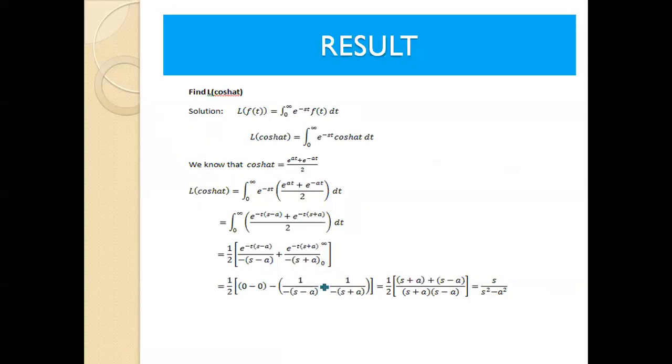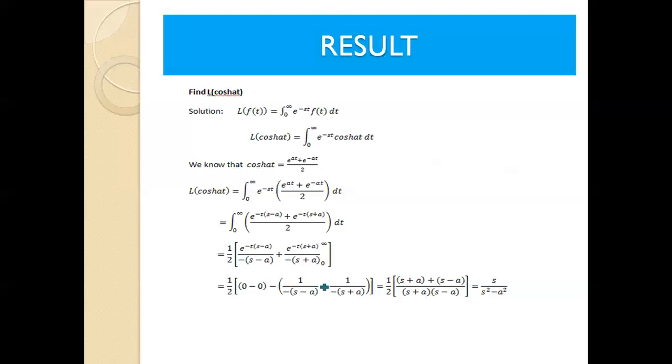We are getting e power minus t into s minus a plus e power minus t into s plus a, divided by 2. We take 1 by 2 as a common term outside. Integration of e power minus t into s minus a is e power minus t into s minus a divided by minus into s minus a, plus integration of e power minus t into s plus a is e power minus t into s plus a divided by minus into s plus a, and the limits are 0 to infinity. While applying the upper limit, both terms become 0 because e power minus infinity becomes 0, and while applying the lower limit, the numerator term becomes 1 because e power 0 is 1.